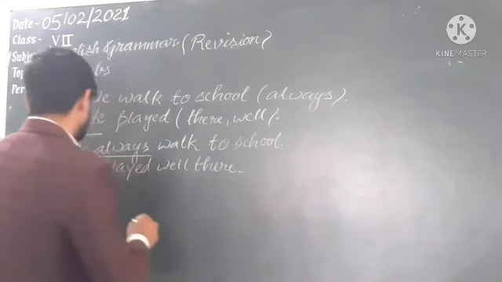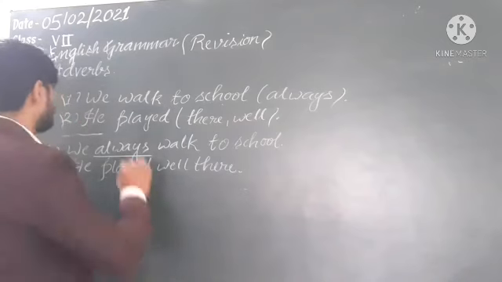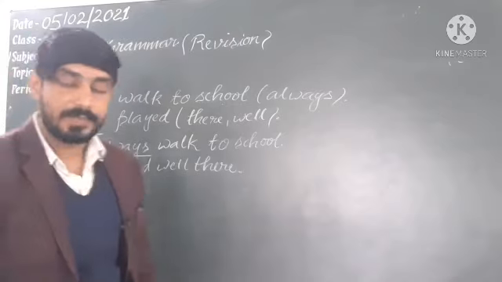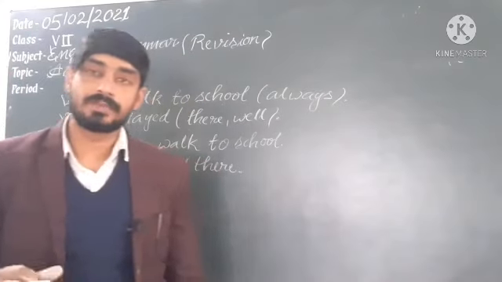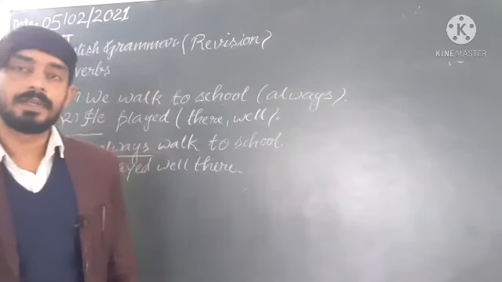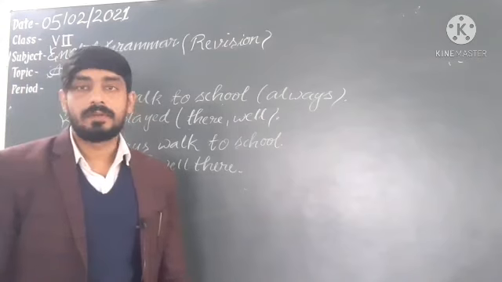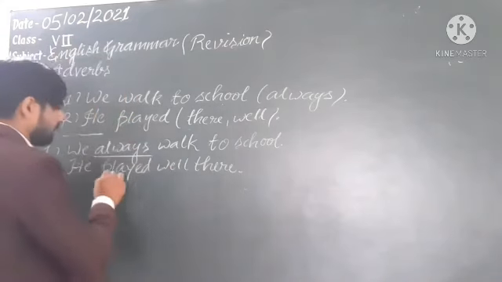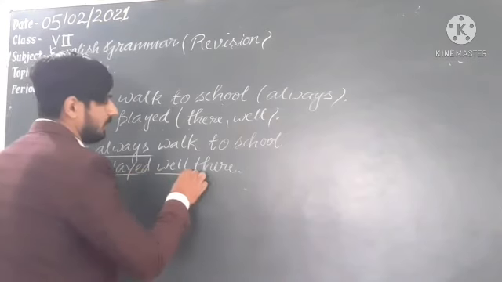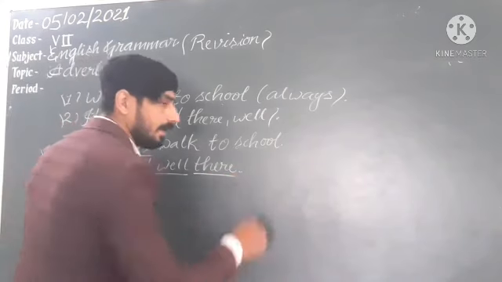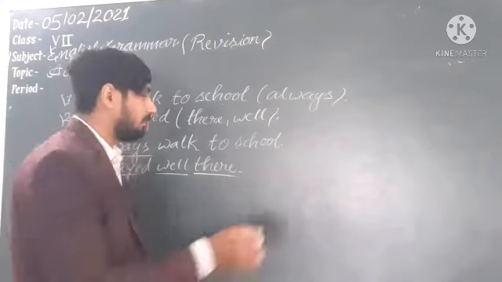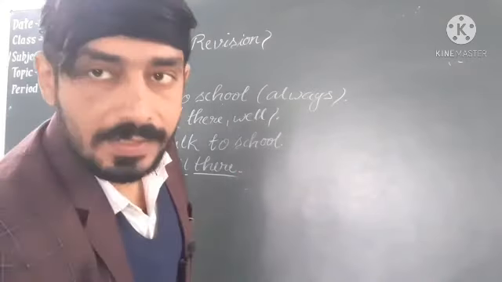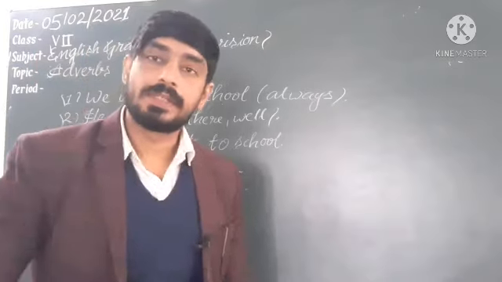In the second sentence you are getting he played there. The proper order to put in a sentence, if many adverbs are there, is first adverb of manner, afterward place, then time. So he played. The adverb of manner is well, then place. If afterward we get time, then we will include time. So I hope that you have understood all this clearly. Thanks for watching the video. Thank you.